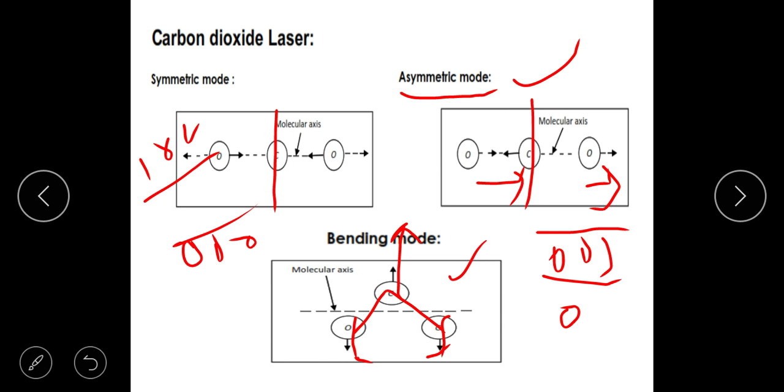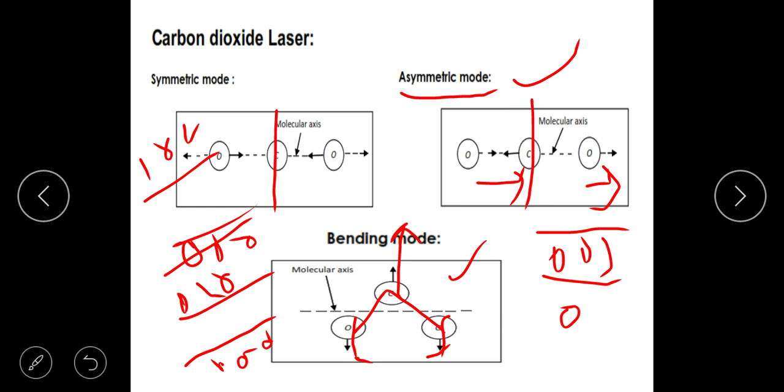If there is no bending, then it is called the ground state, 0, 0, 0. The first excited state is given by 0, 1, 0. The second excited state is 0, 2, 0. So all the symmetric stretch, asymmetric stretch, and bend are completely quantized.